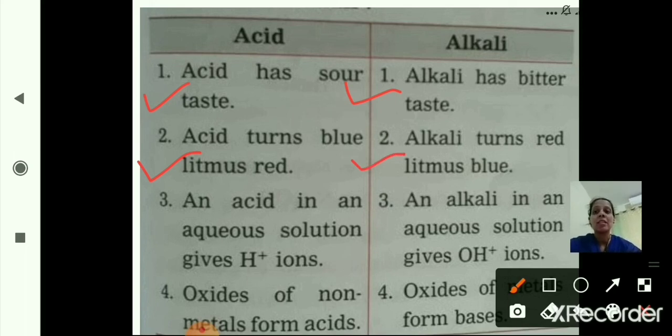Next, an acid in an aqueous solution gives H plus ion. Aqueous solution means in water solution, and an alkali in an aqueous solution gives OH minus, that is hydroxide ion, and acid gives hydrogen ion. Oxides of non-metals form acids and oxides of metals form bases. So this is the difference between acids and alkali. Hope you are clear with the difference.